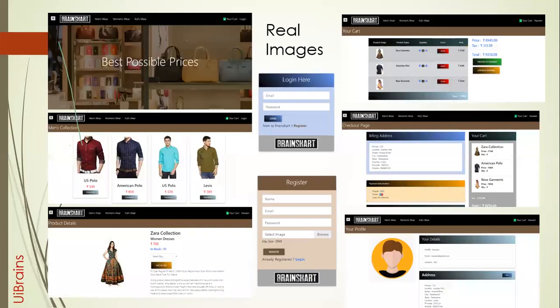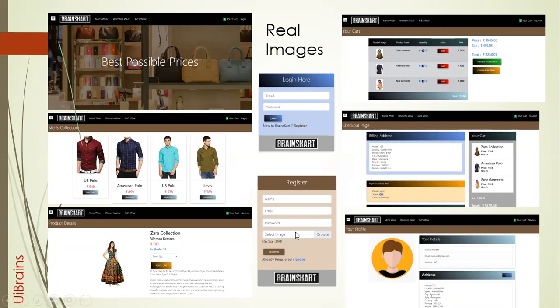If you want to see the real images, I think it's here. Yeah, these are the real images of the project we are going to develop. You'll have a login form, the cart page, menswear, women's wear, kids wear. The first photo you can see is the landing page, and this is for the products. You'll have a list of products, and you can see their details. Each product's details will be in this way. I'm planning an even better UI than this.